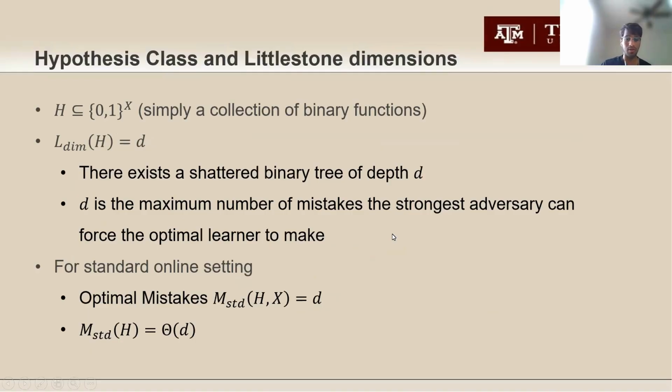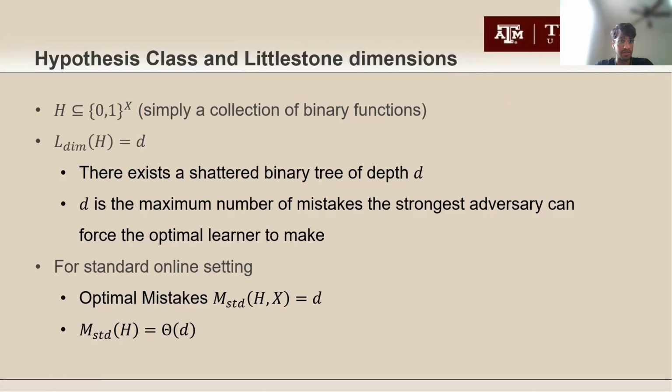All right, before we go into the proofs of the upper and lower bounds established, here are a few definitions that are helpful. We know the hypothesis class is a subset of all possible binary functions that take in elements of our input space X as input and give an output of either 0 or 1.